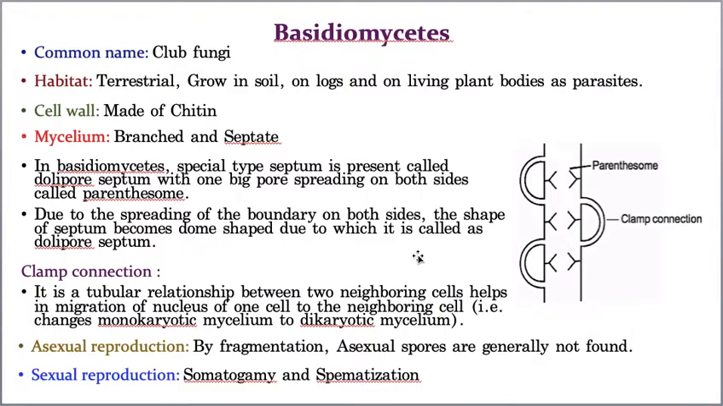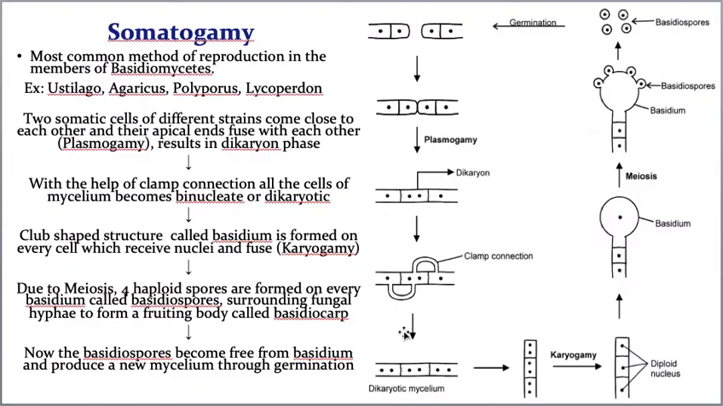Now you read 101%, you will understand. It is a tubular connection between two neighboring cells which helps in the migration of nucleus from one cell to the neighboring cell, which results in the conversion of monokaryotic mycelium to dikaryotic mycelium. I think so. Now you clearly, 100% clearly, you must have understood what is the function of the clamp connection. I am thinking you understood, so I am going further.